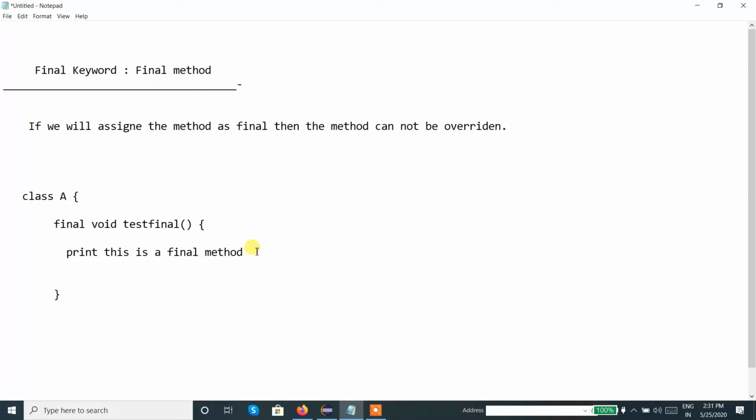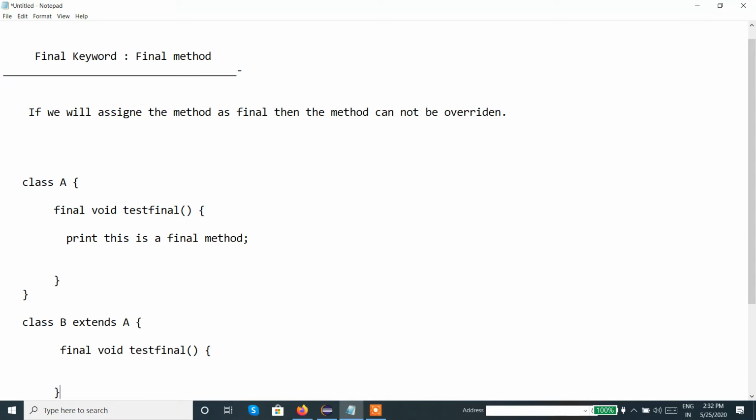Now let me close the class A. I need to override the method testFinal, so I need to create another class which extends from A. So class B extends from A. That means class B is the derived class of class A. If I want to override the method, I need to use the same method testFinal, and I can change the definition alone.